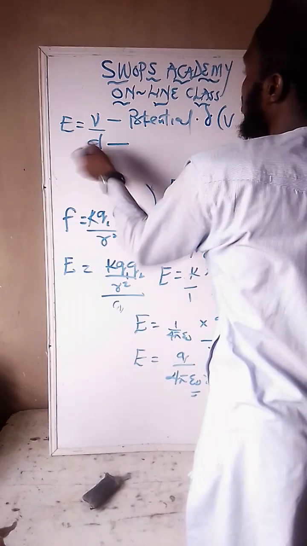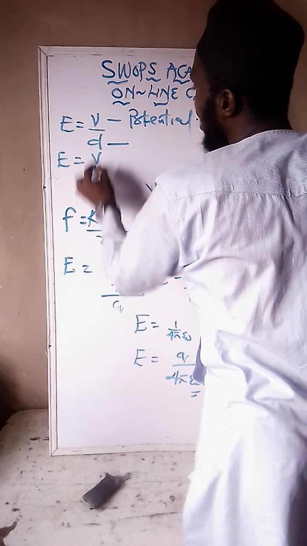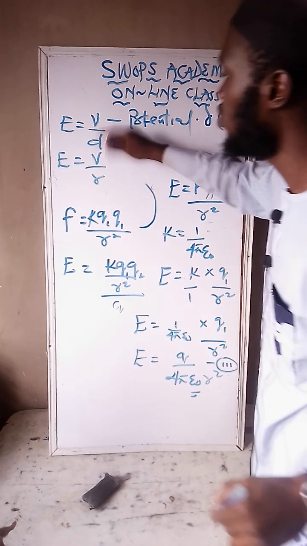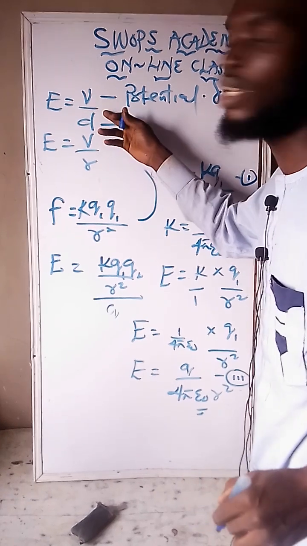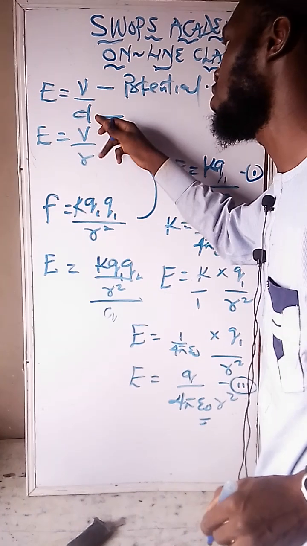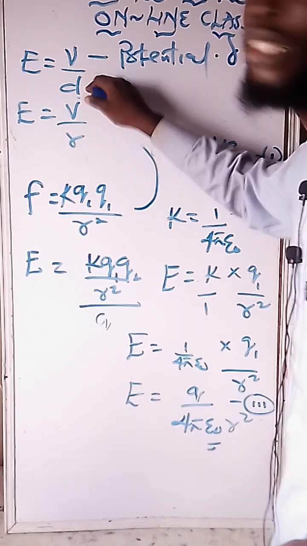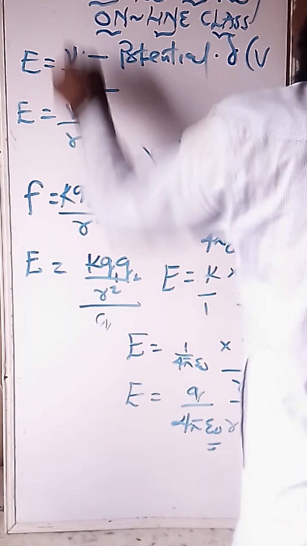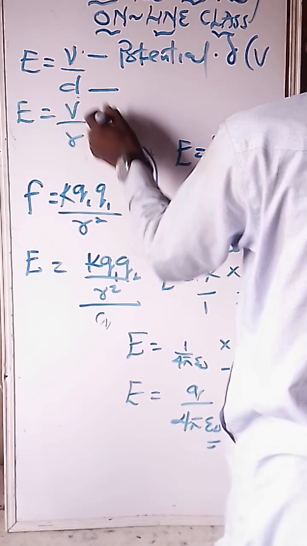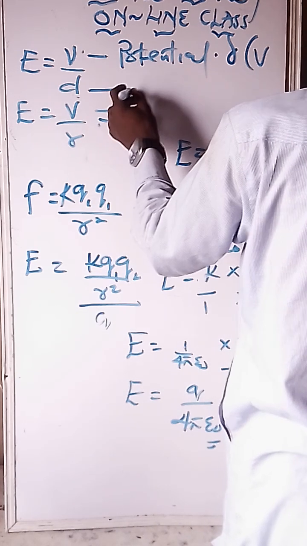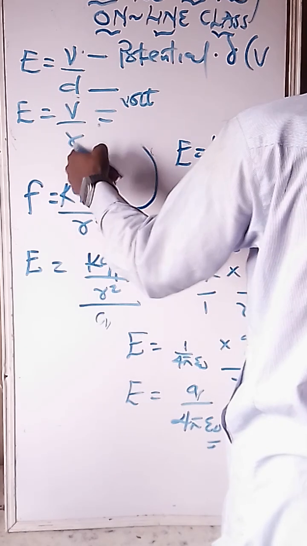Why this D? It is distance. In some textbooks, you can see it as V over R. I told you that they can use it vice versa. D can also be the same thing as R, and R can also be the same thing as D. Irrespective of the letter used, all are distance. Use R, it is distance. D, it is distance. So this and this is still the same formula. In order to find the SI unit for this one, V stands for volts, voltage, while R stands for meter. That is the standard unit.